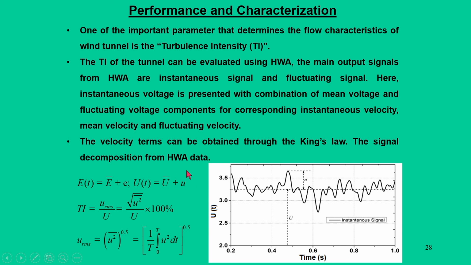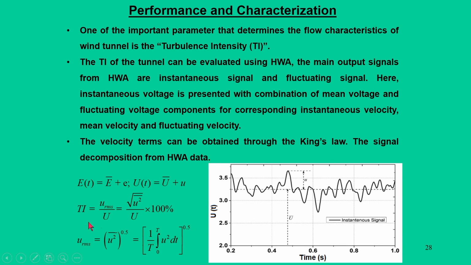Both can be correlated, and the factor that defines this is the turbulence intensity, which is nothing but the RMS value of u divided by U. U is your free stream, the total velocity. The u RMS value can be calculated as 1 by T integral of u square dt from 0 to T, all under a square root, or to the power 0.5.